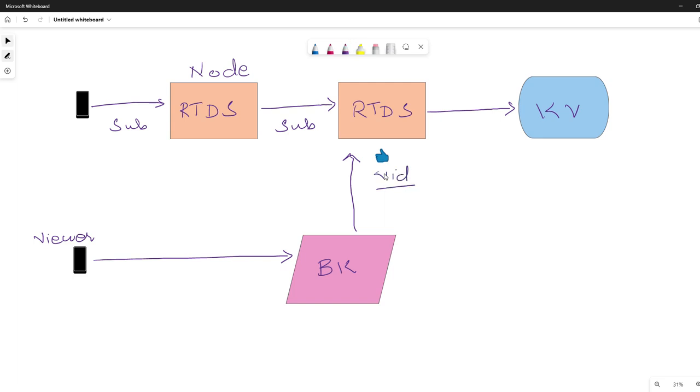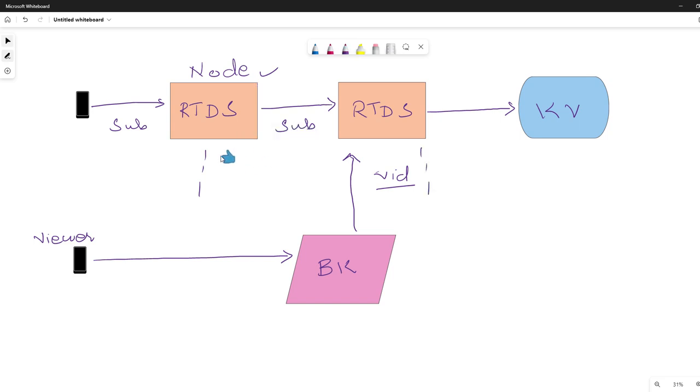Now the real-time dispatcher makes a search in the key value store, and it looks for the delivery nodes on which this video is being watched, and then this like is sent to those delivery nodes. We can have multiple delivery nodes here, in the same way as we can have multiple dispatcher nodes.